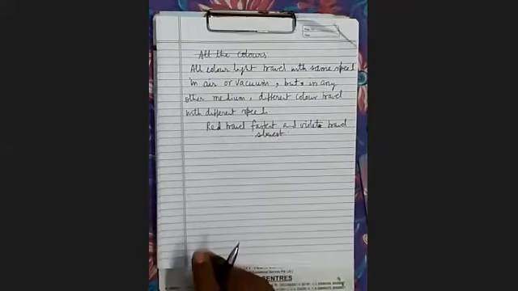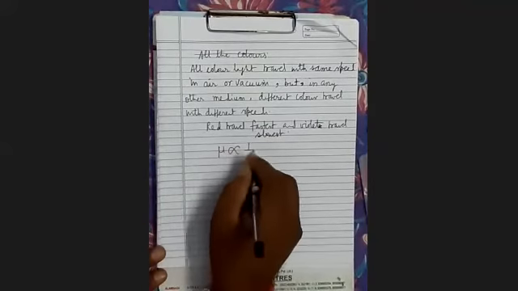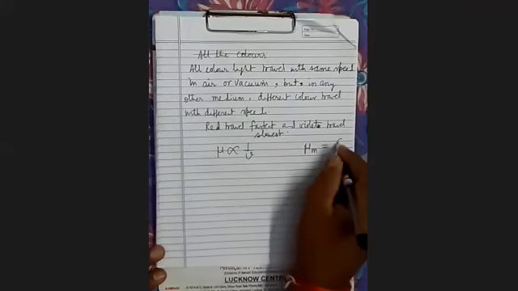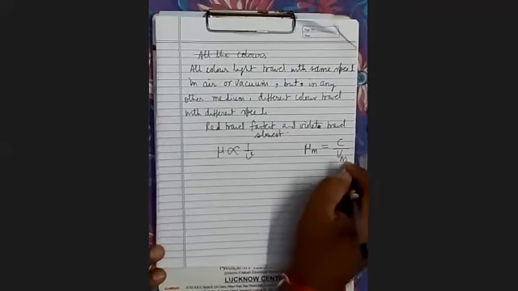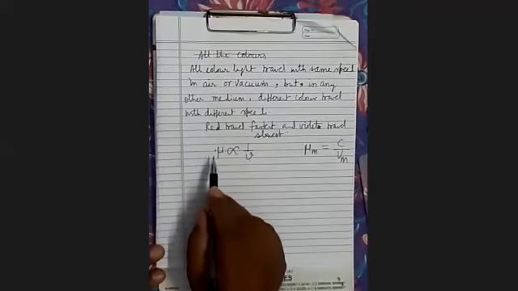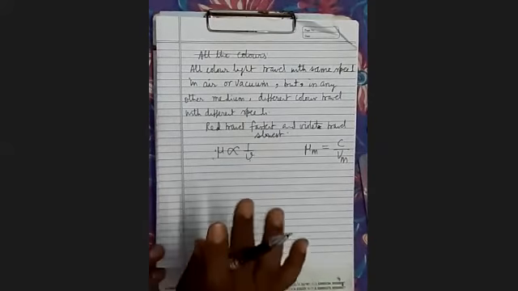Since mu is inversely proportional to V, as in the formula mu_m equals C upon V_m, the refractive index of all the colors in air or vacuum is the same.